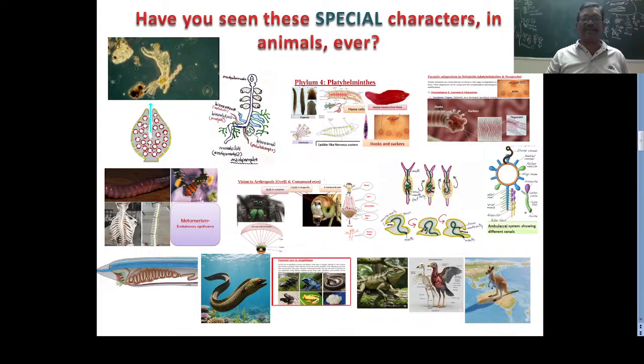I will tell later. Then, polymorphism in Hydrozoa. Many types of zooids are present in them. That is only present in these Cnidarians.